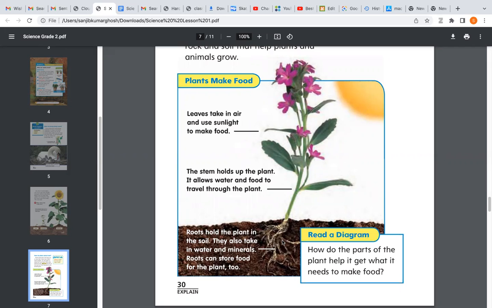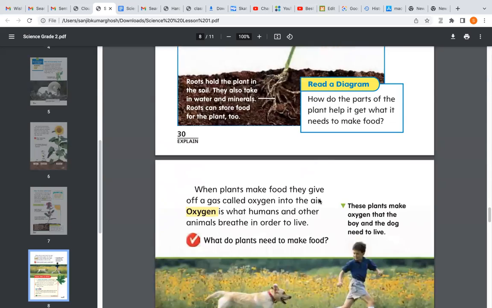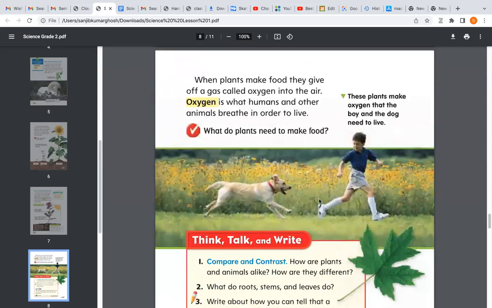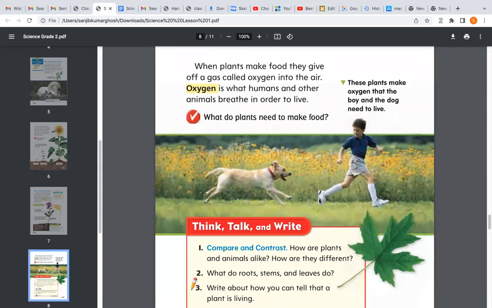Is it clear to everyone, Shruti and Devanshu? Yes, ma'am. Now, Devanshu, can you read this paragraph? Devanshu, are you there? Can you read it? Yes, ma'am.